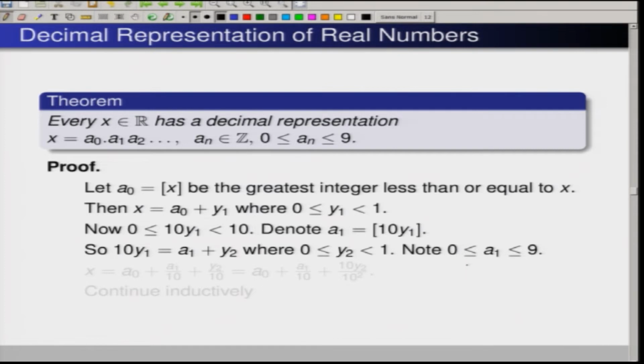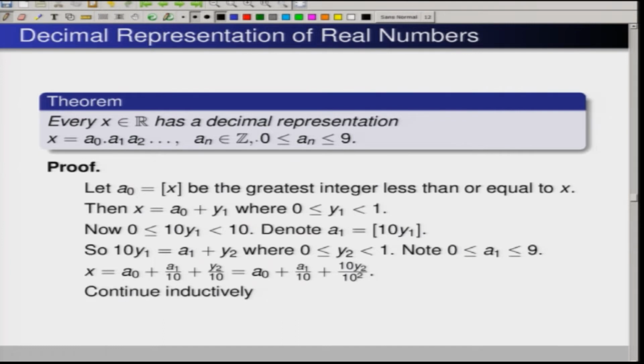Now, this a 1, because 10 y 1 is less than 10 and a 1 is the bracket of 10 y 1, what are the possible choices? 0, 1, 2, 3, 4 up to 9. So, a 1 is between 0 and 9. Therefore, what you can write is x equals a 0 plus y 1 by 10, that is a 0 plus 10 y 1 by 10. Now, 10 y 1 equals a 1 plus y 2. So, a 0 plus a 1 by 10 plus y 2 by 10. Now, this I can write as a 0 plus a 1 by 10 plus 10 y 2 by 10 square.